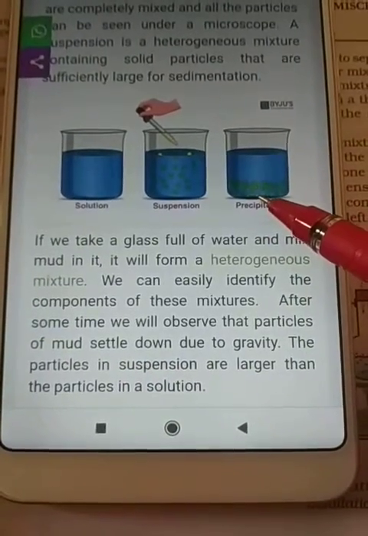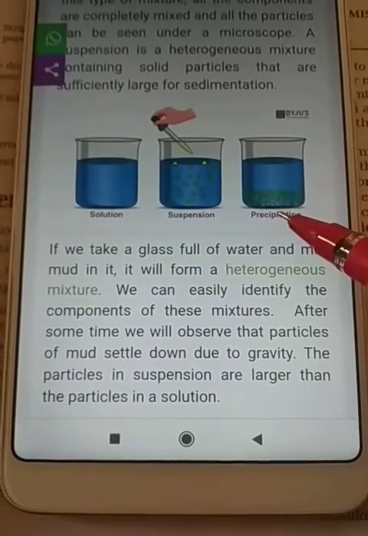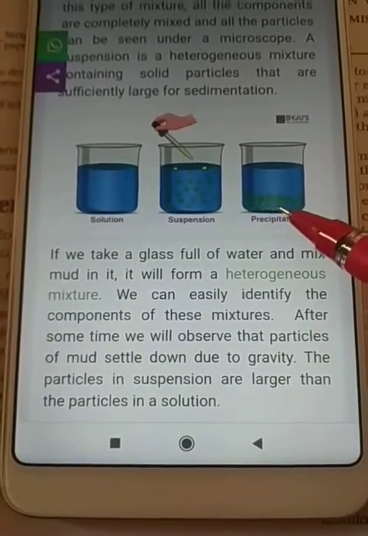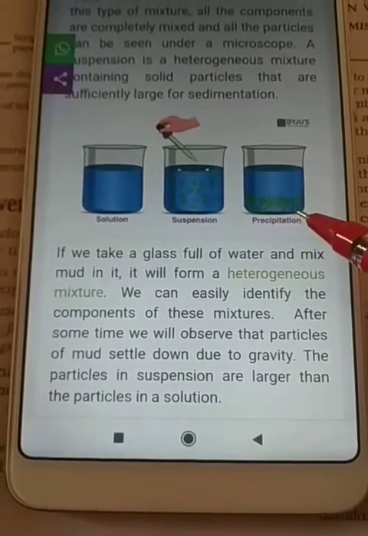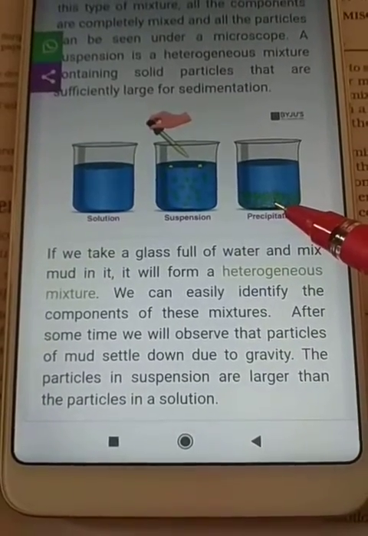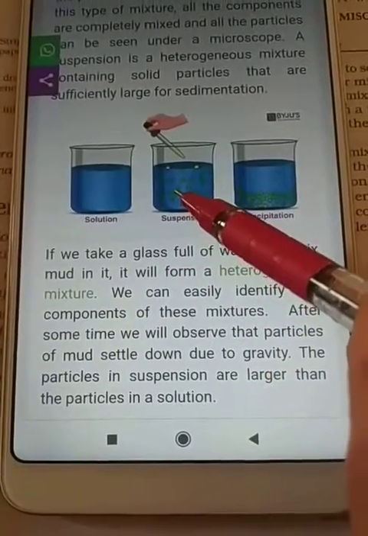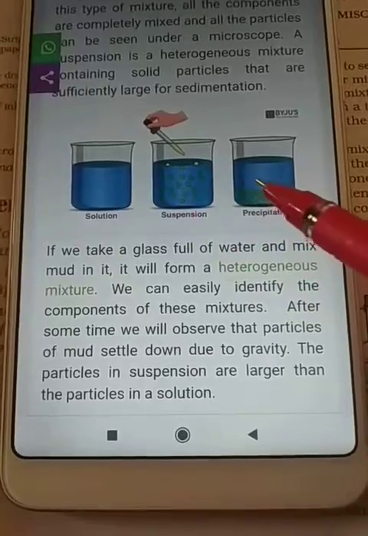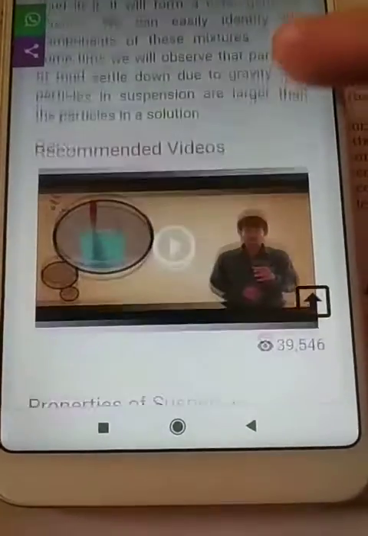Here you can see it settles down due to gravity, because the particles of solute are large enough that they can settle down. The particles in a suspension are larger than the particles of a solution. Particles of solute are larger than the particles of solution. That's why it does not dissolve, and we can easily differentiate them.